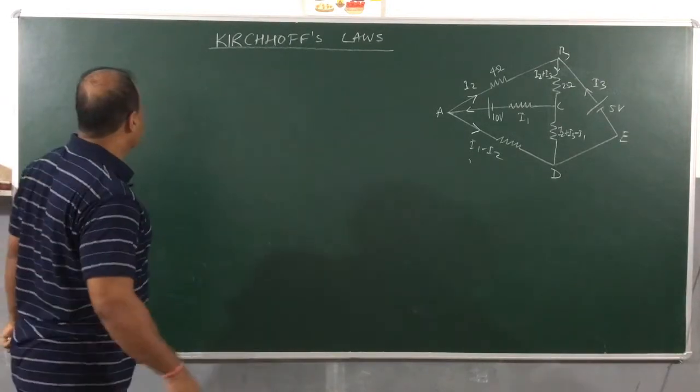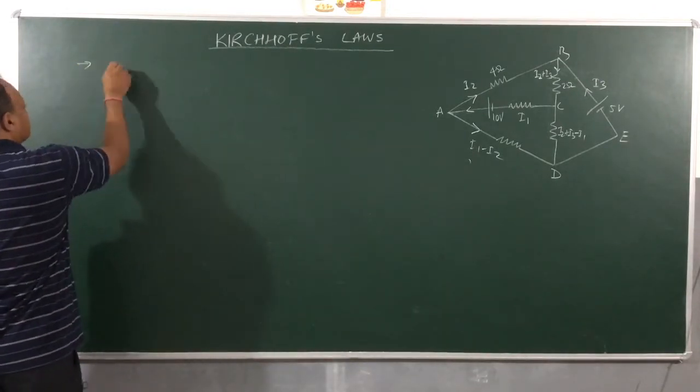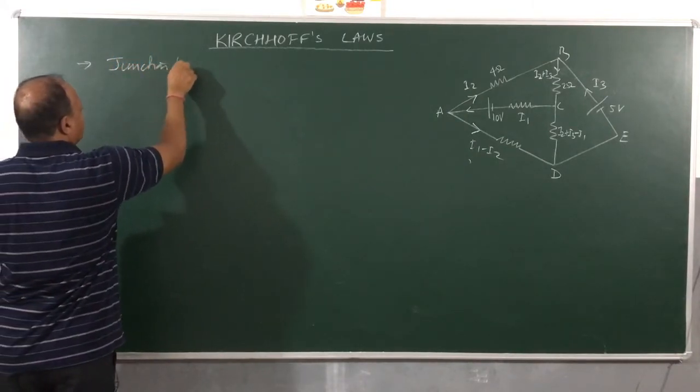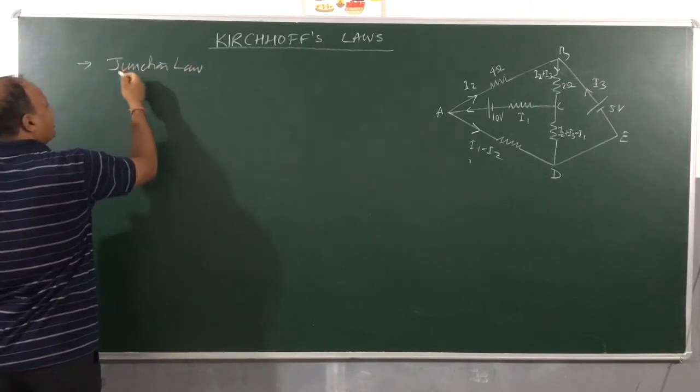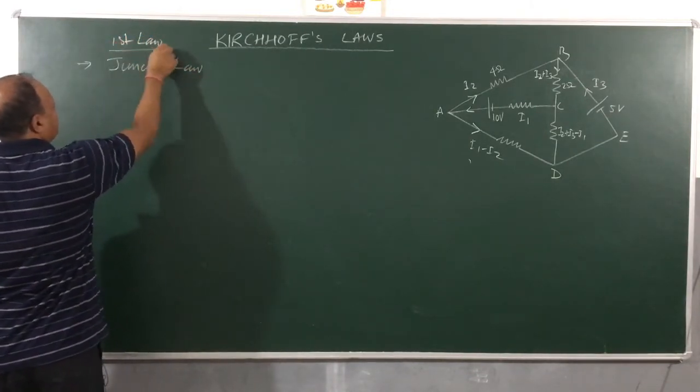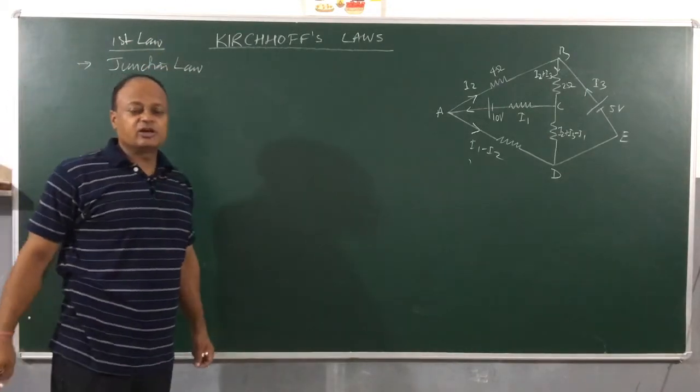The first law is called junction law, or first law.